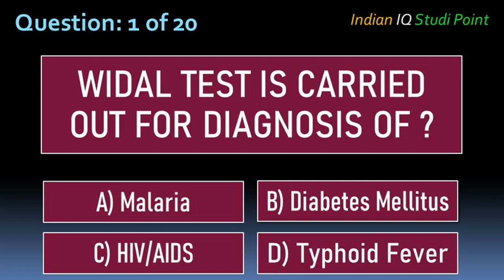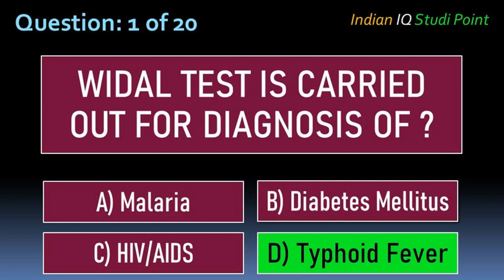Widal test is carried out for diagnosis of option A malaria, B diabetes mellitus, C HIV, D typhoid fever. And the correct answer is option D typhoid fever.